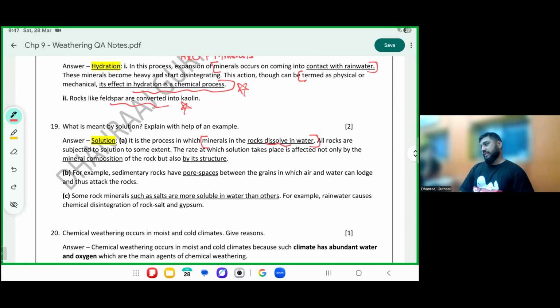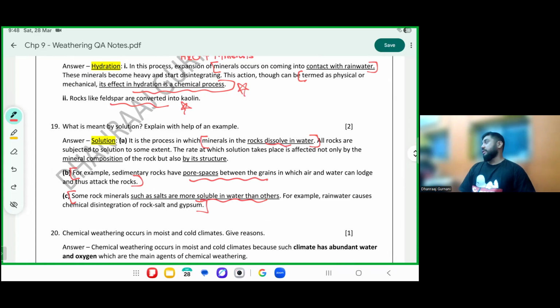If it is dissolving, if it mixes. I'm just giving a basic example. For example, please mark, sedimentary rocks have pore spaces between the grains which allow air and water to go inside and attack the rock. This is the most famous example. Some rock minerals such as rock salts are more soluble in water than others. For example, rainwater causes chemical disintegration of rock salt and gypsum.